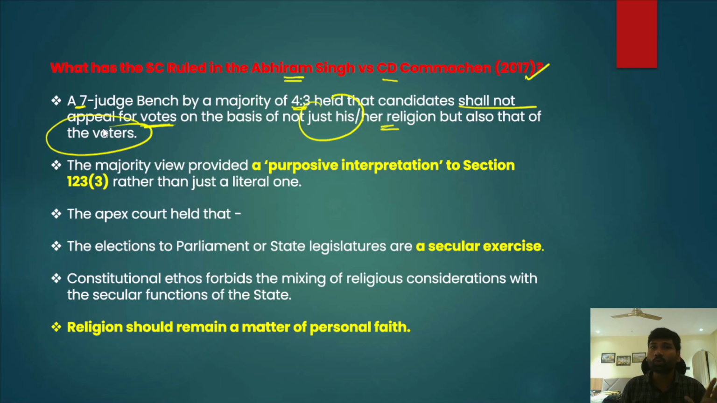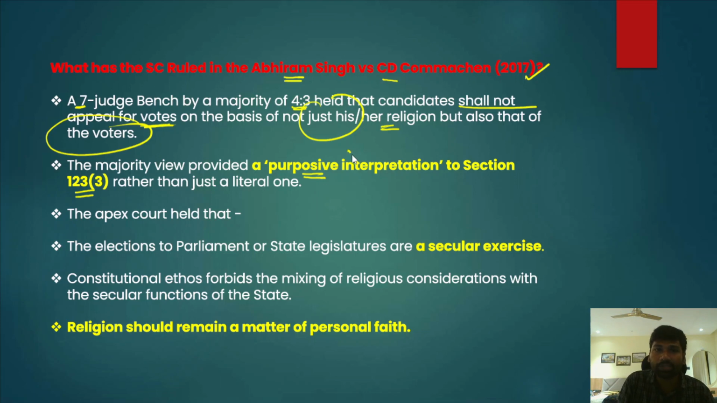So the Supreme Court is very clear on this, that no candidate, no political party should appeal to voters on the basis of his caste, not just his caste, but also the caste of the voters. And apart from that, there's also a provision in the Representation of People Act, section 123, clause 3, that we have already discussed, and the Supreme Court has used this particular clause as a purposive interpretation.